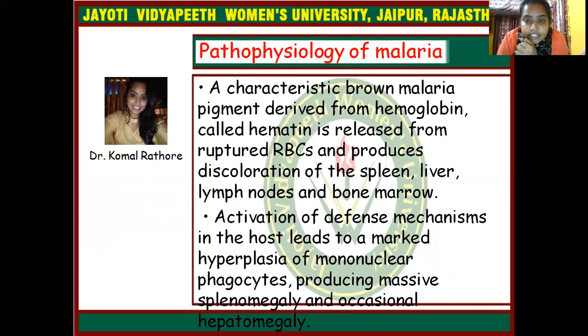And a characteristic is brown malaria pigment derived from hemoglobin, called hematin, which is released from ruptured RBCs and produces discoloration of the spleen, liver, lymph nodes and bone marrow. Activation of defense mechanisms in the host leads to marked hyperplasia of mononuclear phagocytes, producing massive splenomegaly and occasionally hepatomegaly.